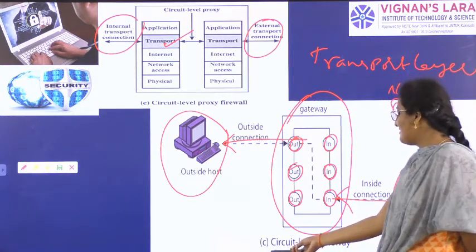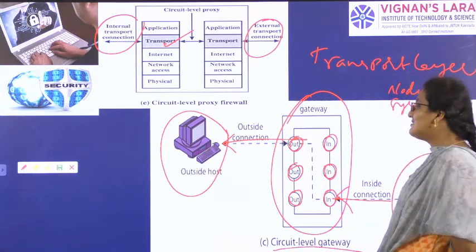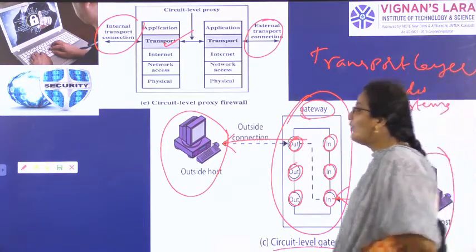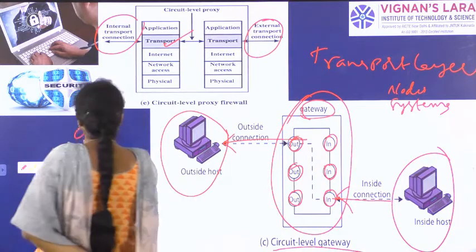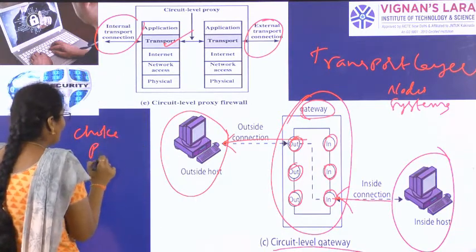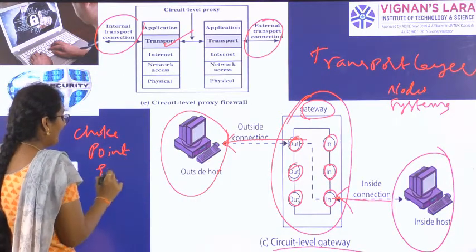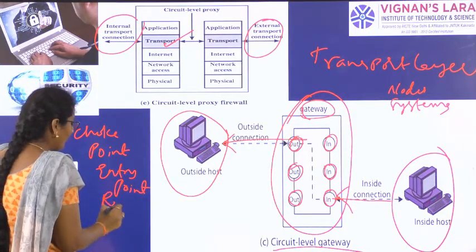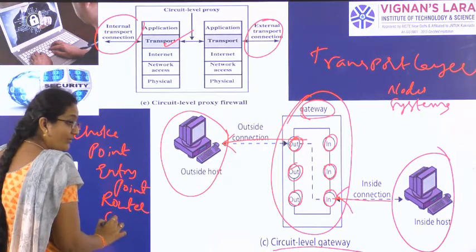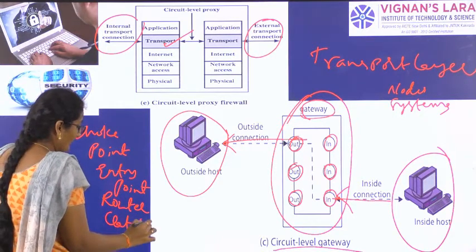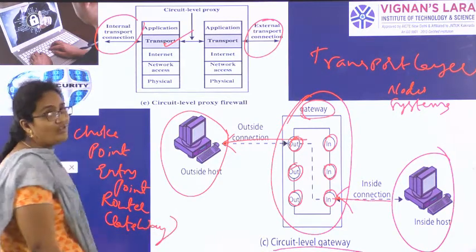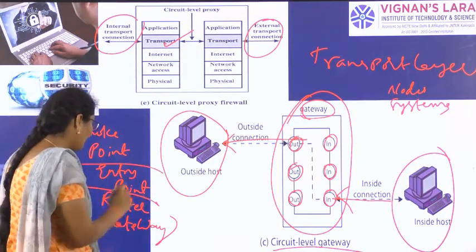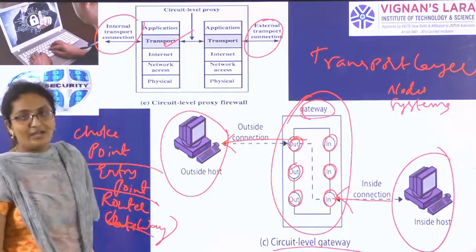The third firewall is the circuit level gateway. In this circuit level gateway also, the firewall will act as a gateway. A firewall can be a choke point. A firewall can be an entry point. A firewall can be a router. A firewall can be a gateway also. So if we call it a choke point, that is a firewall only. If we call it a router, entry point, or gateway, all these are firewalls only.